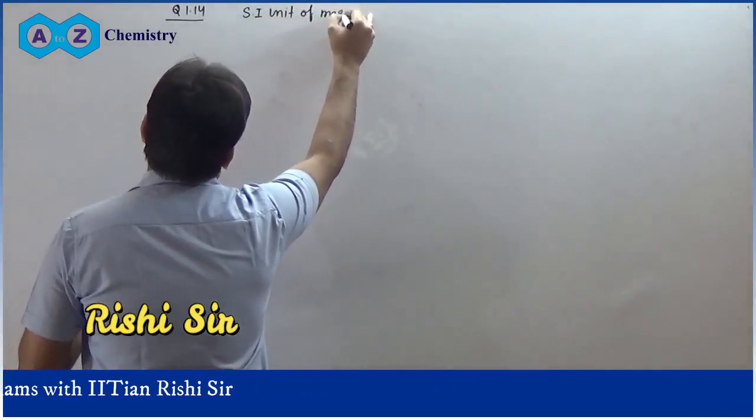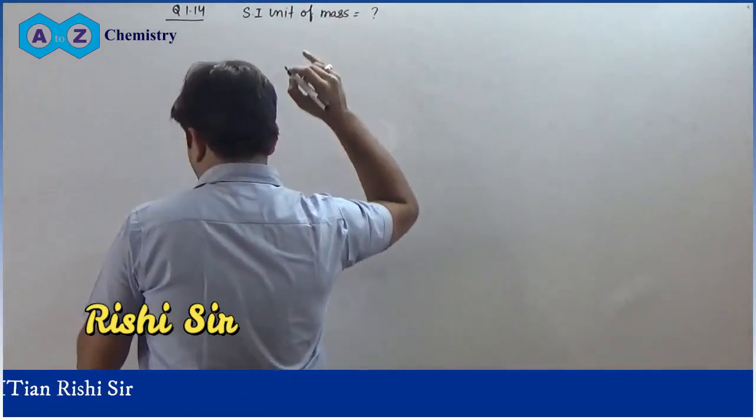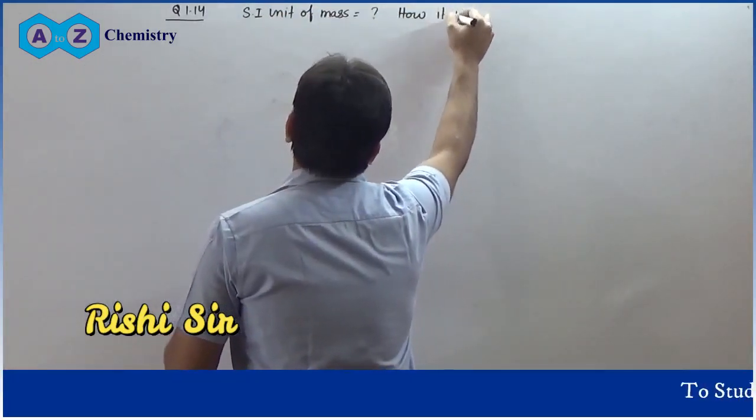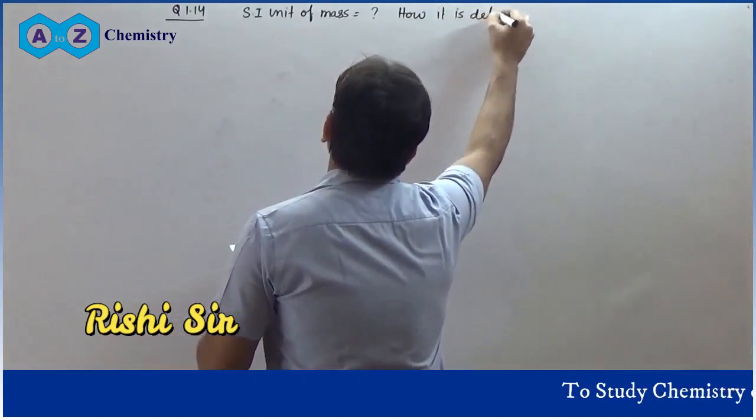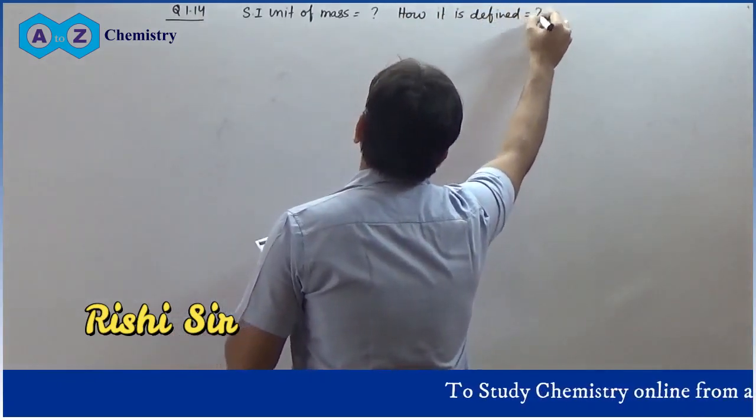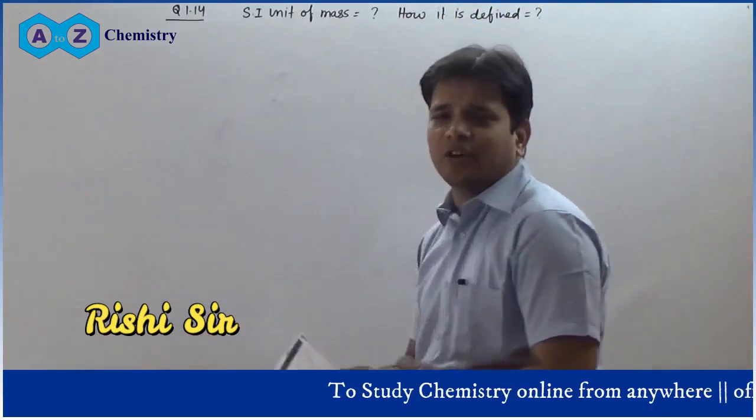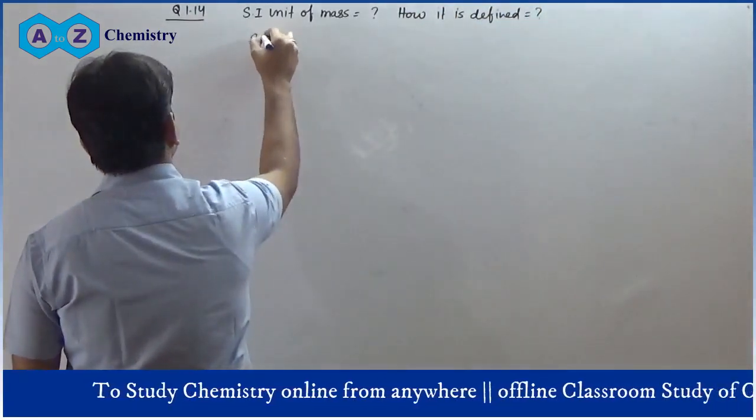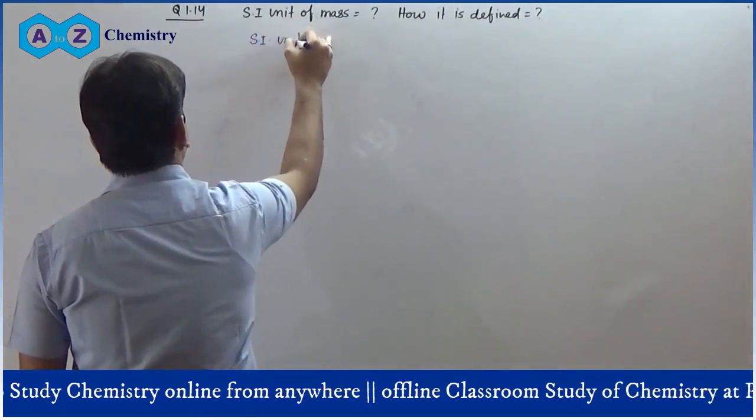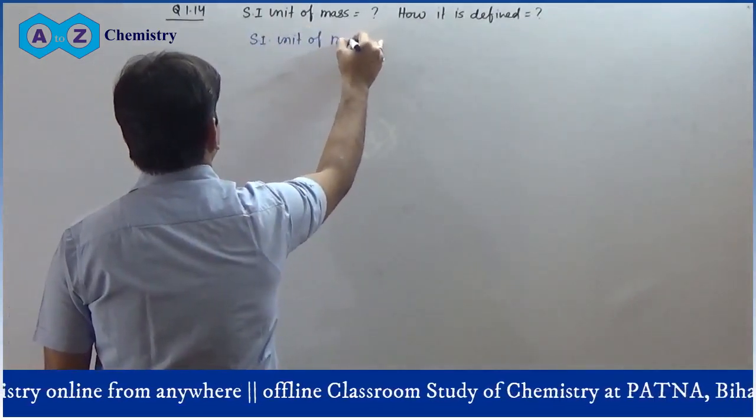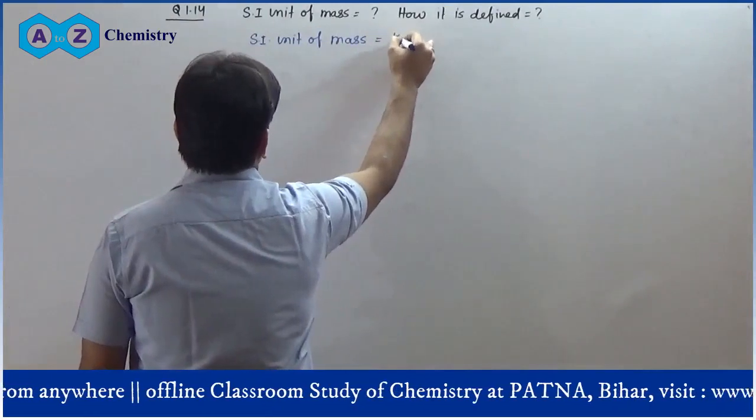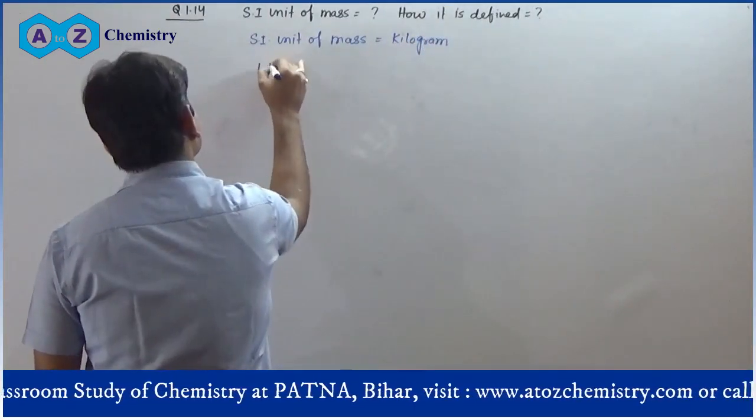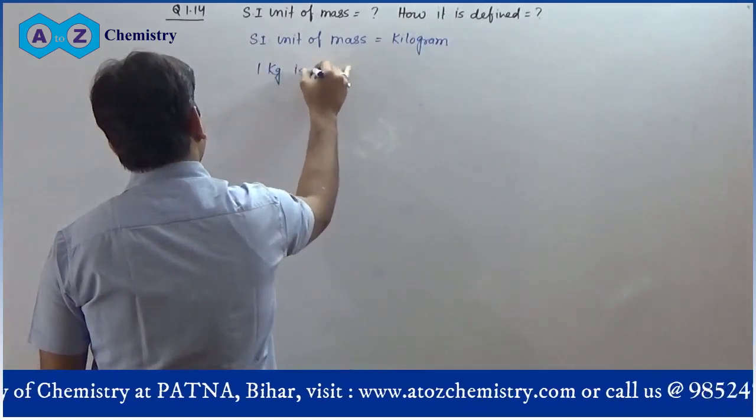SI unit of mass is what? And how is it defined? It is a theoretical question. SI unit of mass is kg, kilogram. SI unit of mass is kilogram. And 1 kilogram is defined as